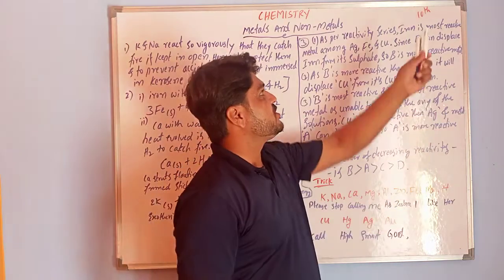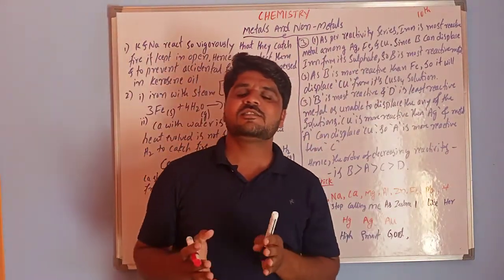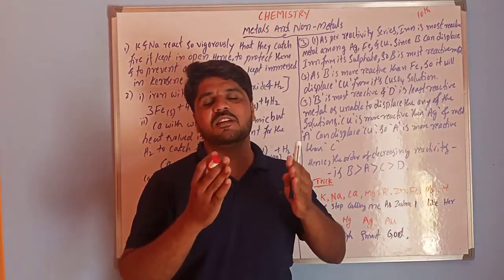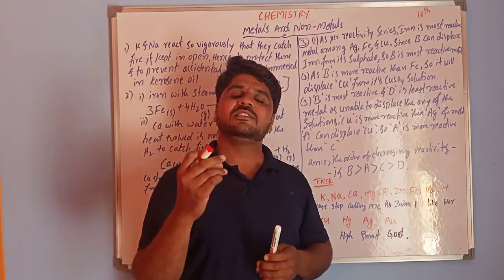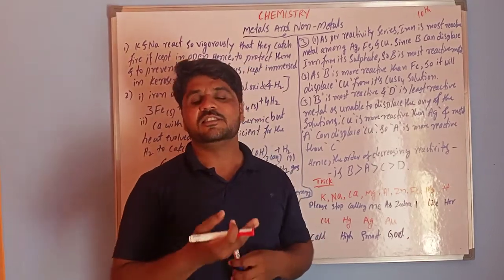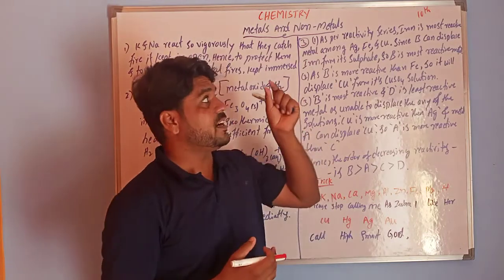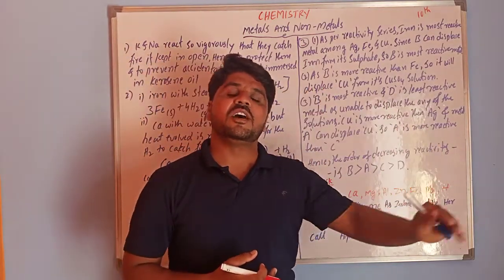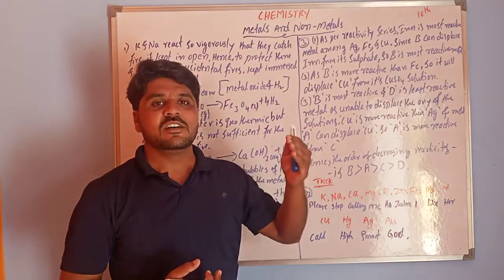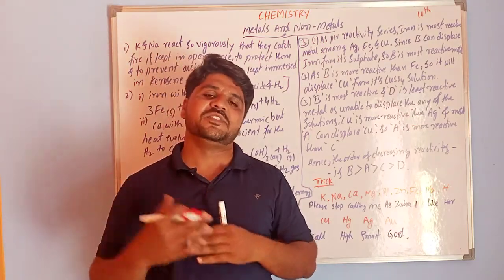This is for 10th students and the chapter is Metals and Non-metals. In the previous videos we discussed the chemical properties of metals. Metals react with air to produce metal oxides, and these metal oxides may be amphoteric oxides. Metals also react with water, with acids, and with other metal salt solutions. This is all we studied in the last videos.